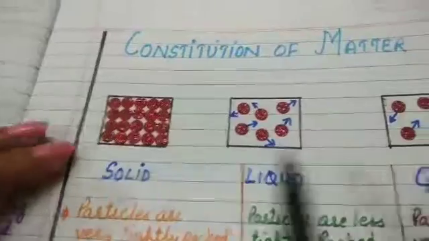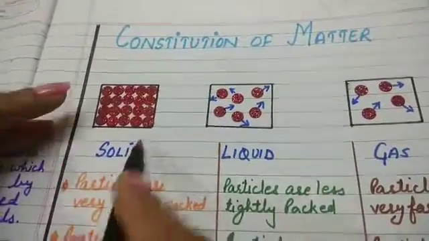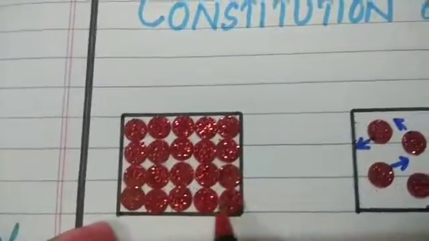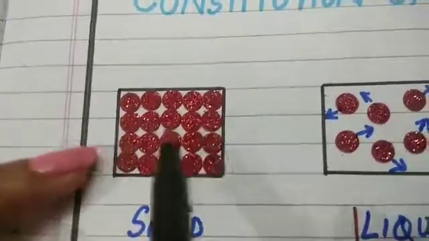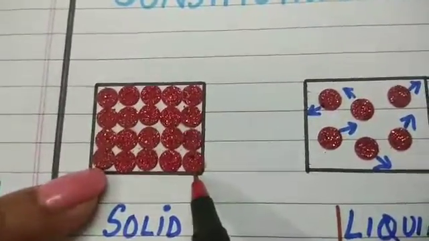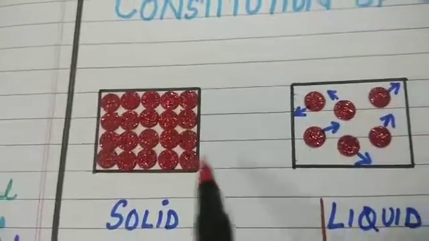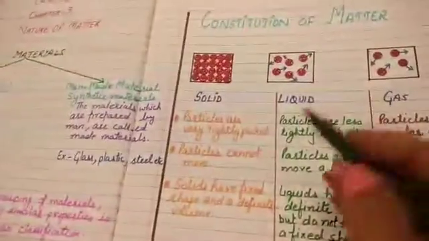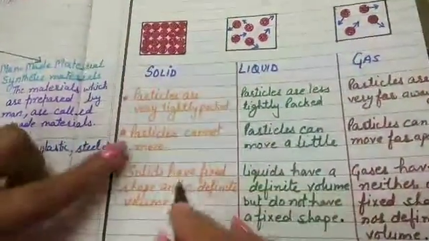According to the particle arrangement, they are grouped in three categories. In solids, the particles are very tightly packed. They are very close to one another and they cannot move apart. Due to this particle arrangement, they have a fixed shape and a definite volume. For example, I have a book, and this book is a solid and it has a definite shape, and it also has some weight. When you hold it in your hand, you feel some weight of this book. So it has a definite volume and a fixed shape.